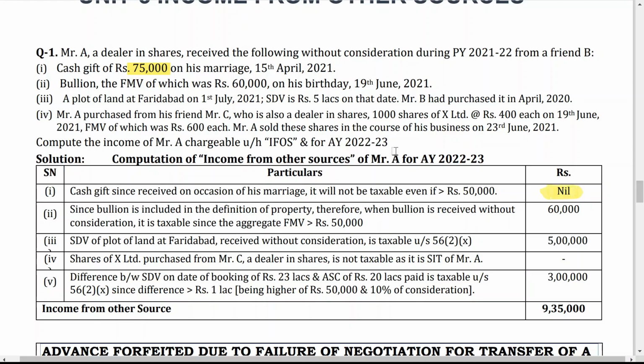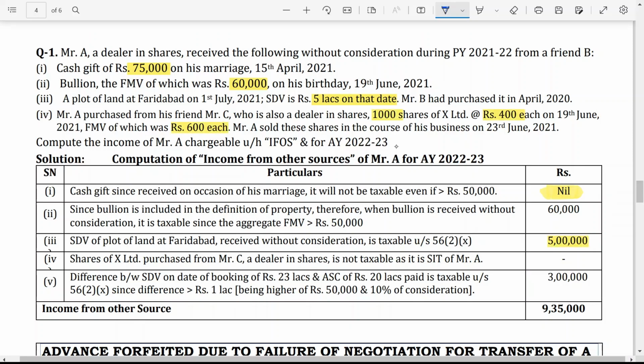Next one, bullion, the fair market value of which was 60,000, received on his birthday. So is it taxable? Yes, because fair market value is more than 50,000. A plot of land at Faridabad on 1st July 2021. Stamp duty value is 5 lakh. Mr. B had purchased it in April 2020. So here you have received immovable property without consideration and value is 5 lakh. So the whole 5 lakh is taxable.